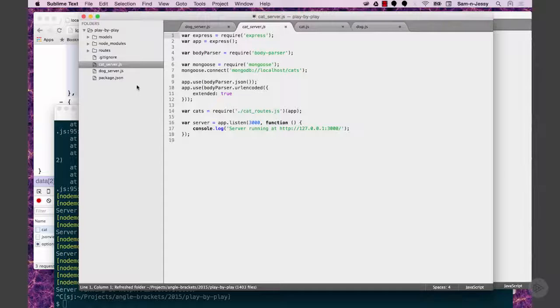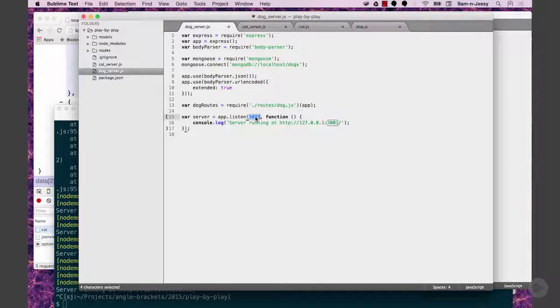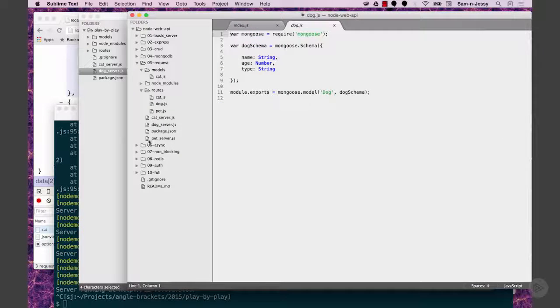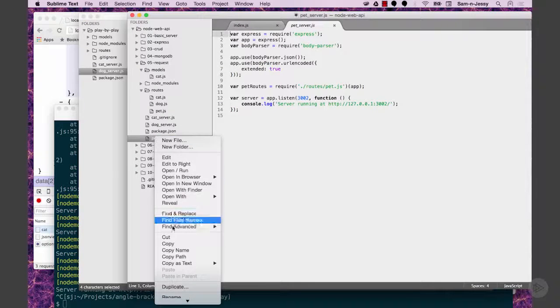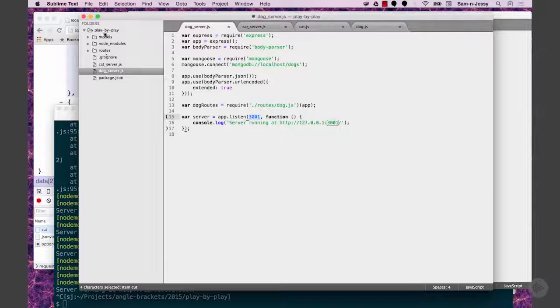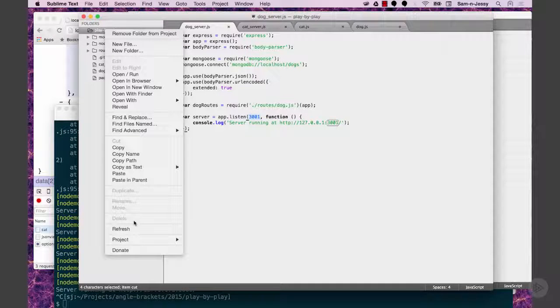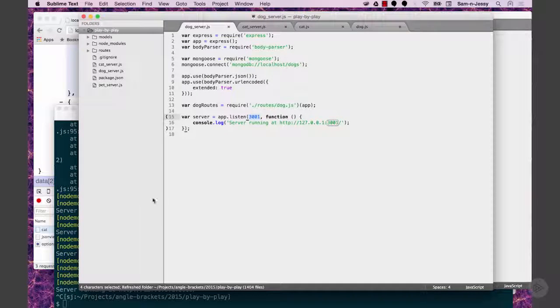We'll get you there. So my cat server is listening on port 3000. My dog server is listening on port 3001. And so let me copy in my pet server. That's one of the biggest things I get confused on when I do Node, when I do different servers, knowing which one's on which port.